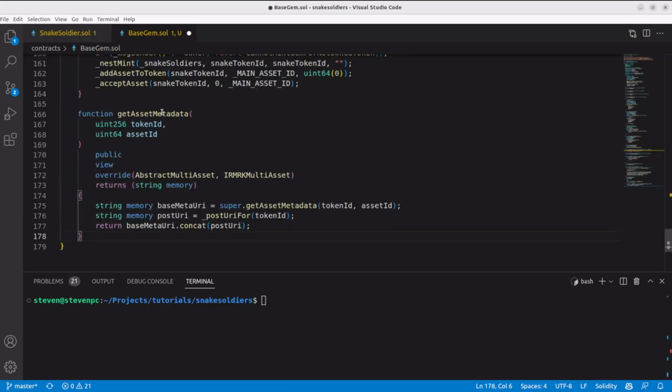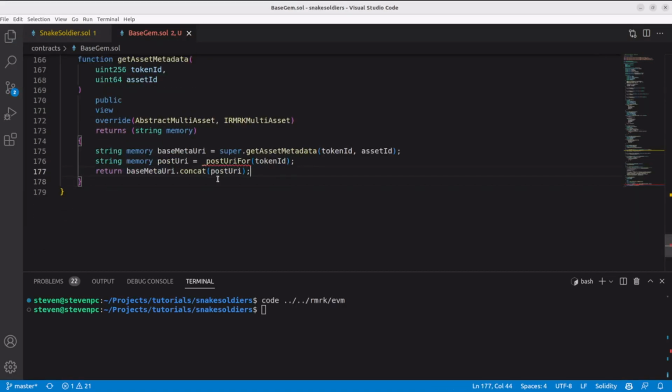The next interesting thing I want to do is to define a customized getAsset metadata. If you remember, this receives the token ID and the asset ID, so we can customize it according to the token. The first thing I will do is to get the base metadata URI from the original implementation of this, and then there is something I will call post URI. This is what I will append at the end, and it will depend exclusively on the token ID. I will just return the concat of them, and then I need to define this function. Actually, this should be string.concat.